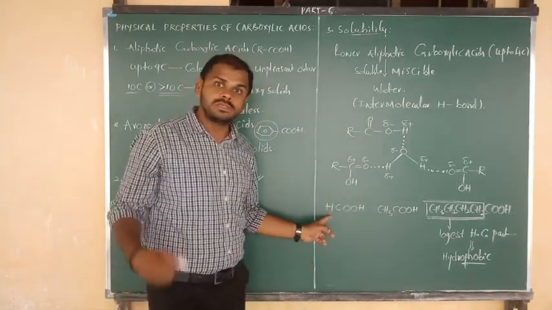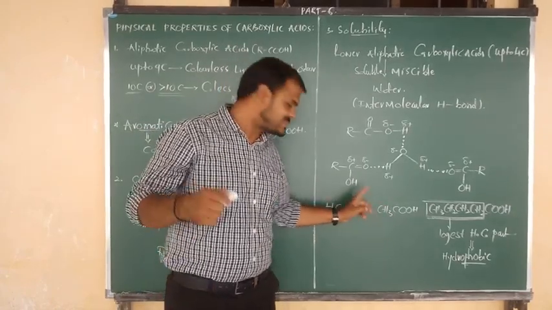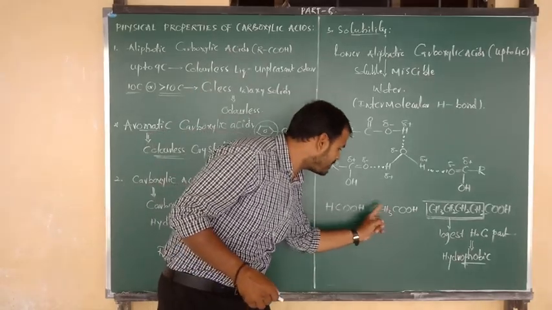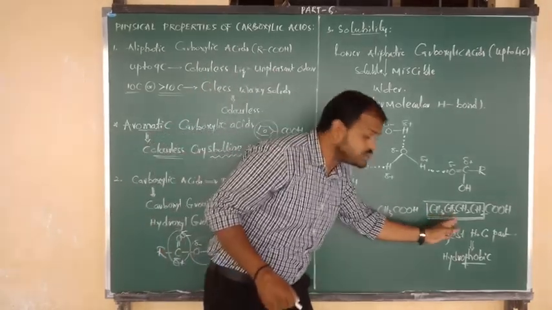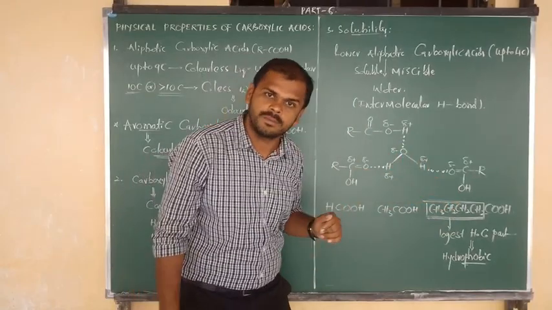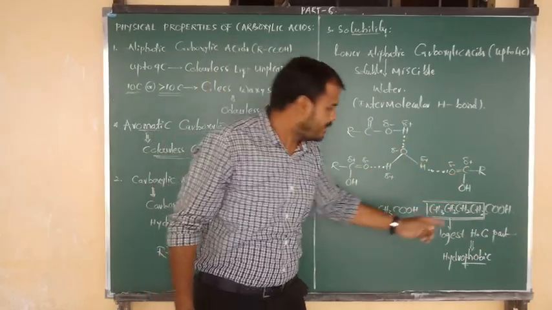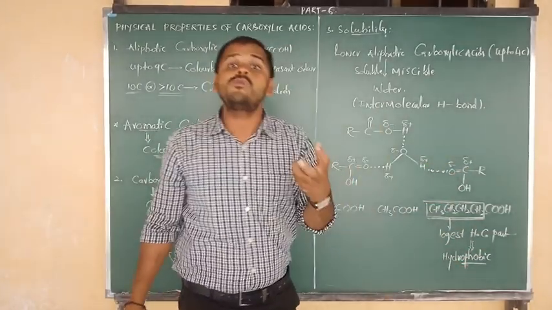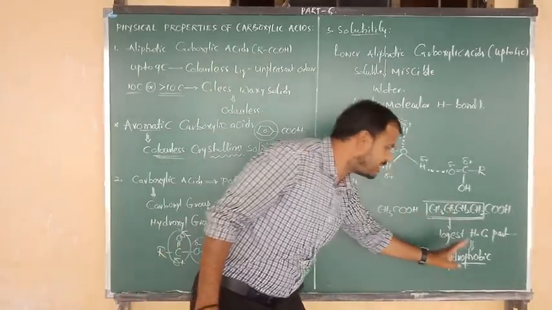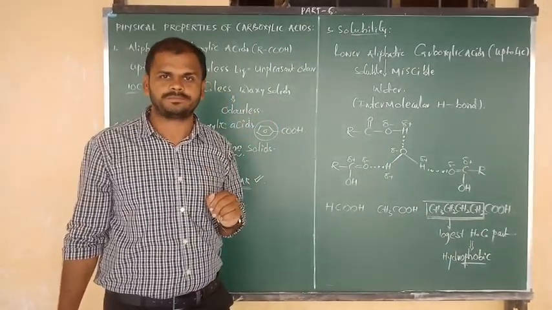So the first one is easily soluble in water. The second one is of course soluble, but as compared to the first one it is less soluble. Why? Because here carbon and hydrogens are there. But in the last case more number of carbons and more number of hydrogens are there. That means due to presence of the longest hydrocarbon part, which contains the hydrophobic, water-hating nature, it cannot dissolve in water, or we can say it is very less soluble in water.